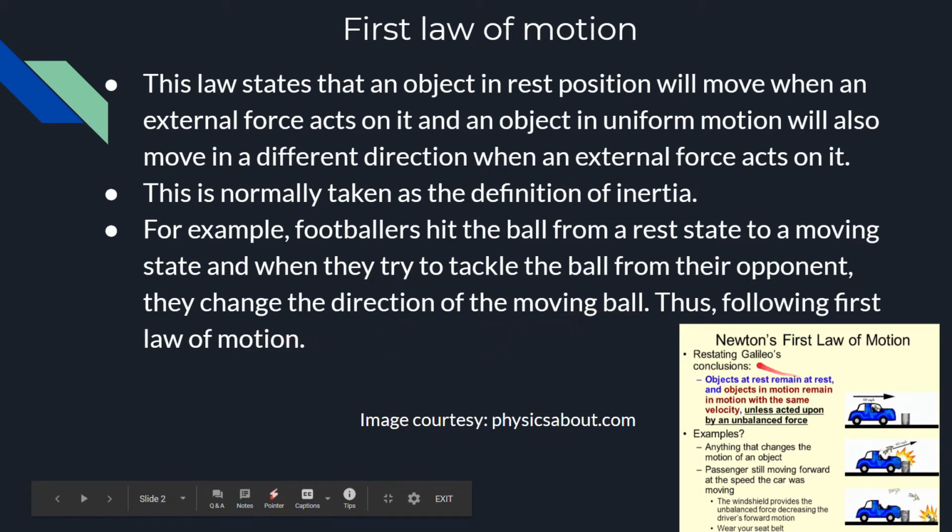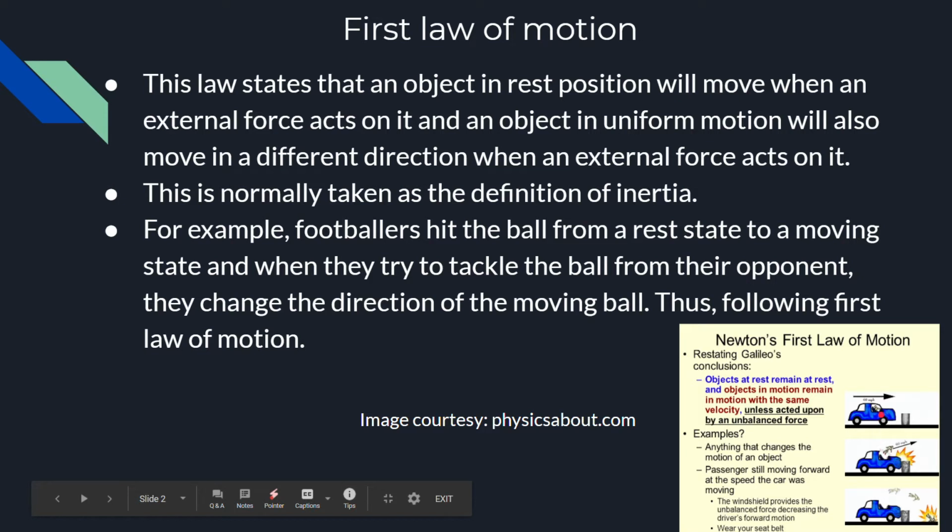Okay, so you can see an example in this picture. Like when you are in a car and you are driving, and you hit a brick wall and the brick wall doesn't break, and the front of the car collapses, right?